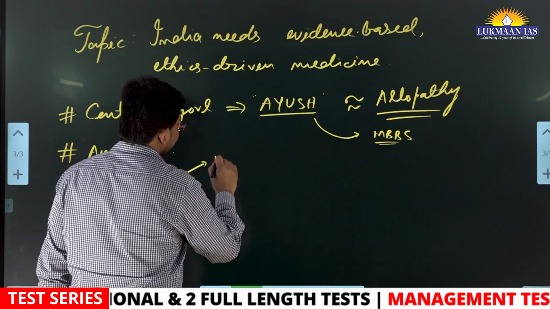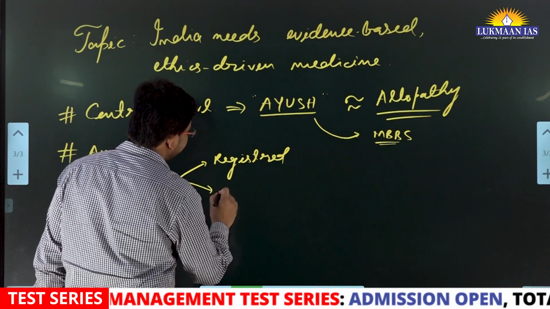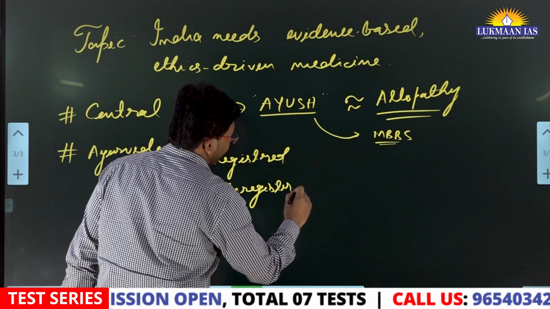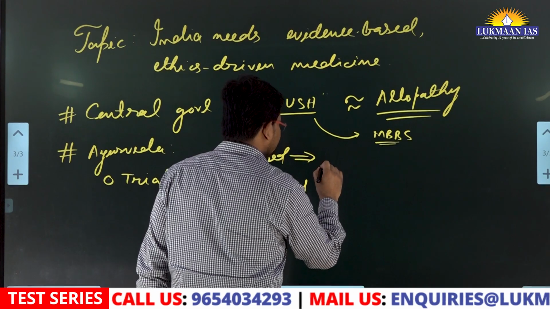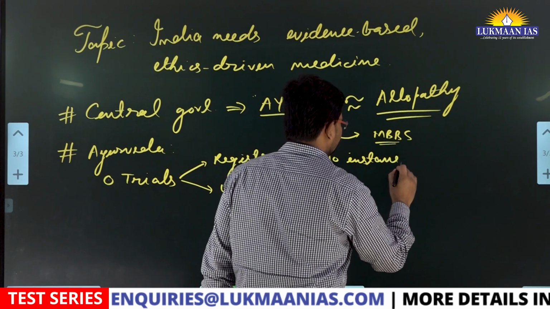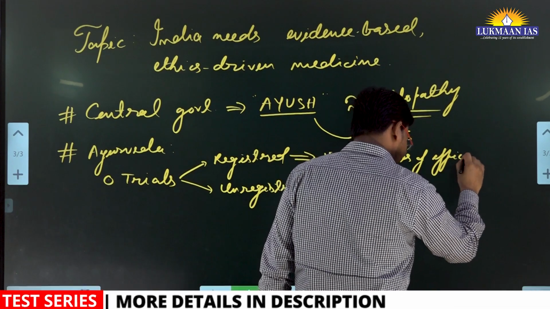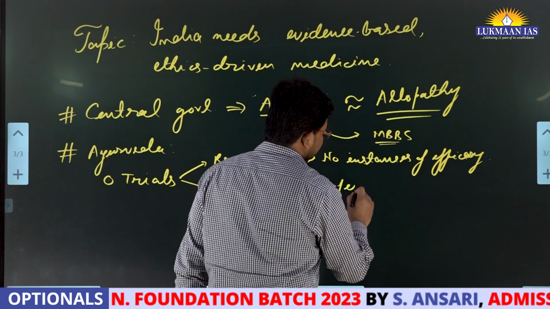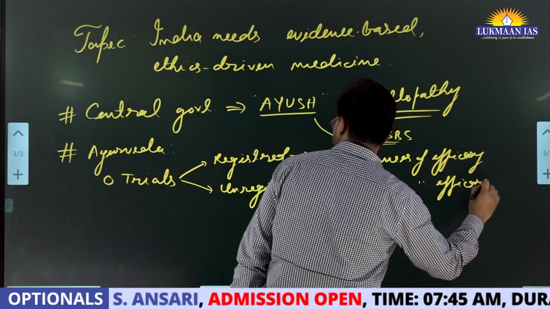Some of these trials were registered trials and some of them were unregistered trials. In registered trials, there were few instances or no instances of efficacy being shown from the results, and only few instances of efficacy have been proved in the Ayurvedic system.